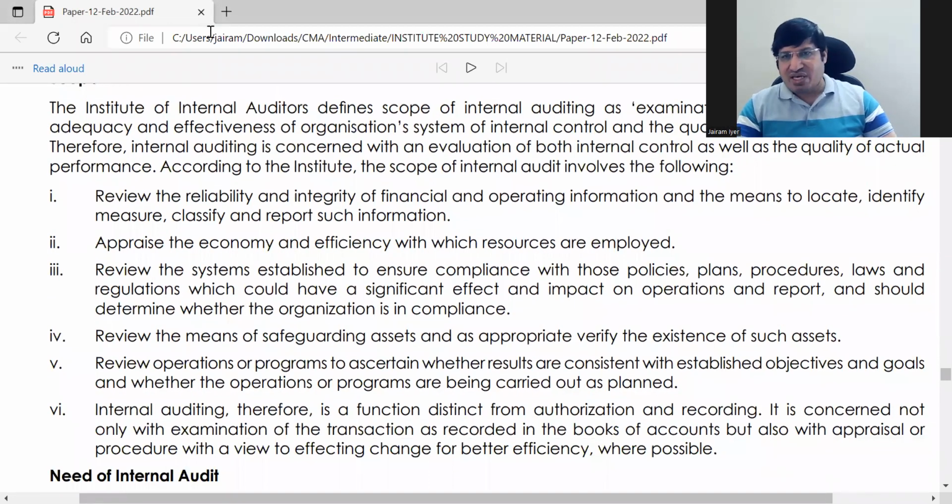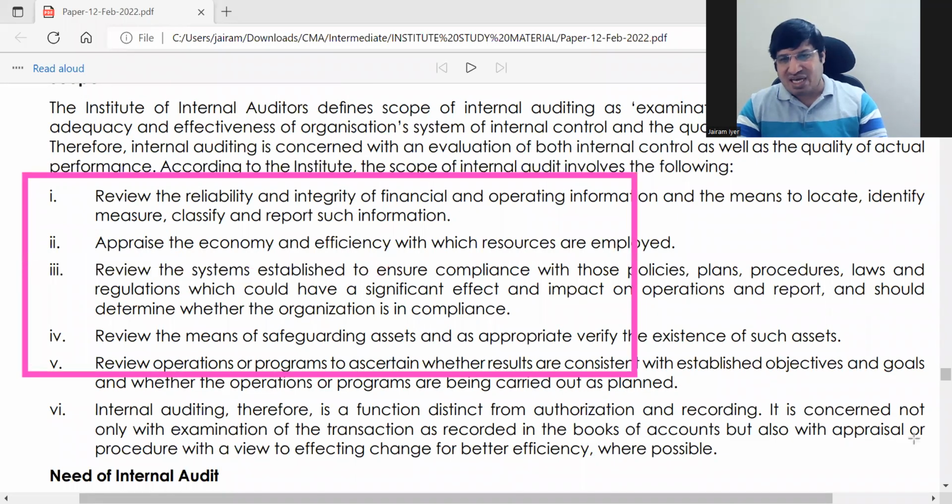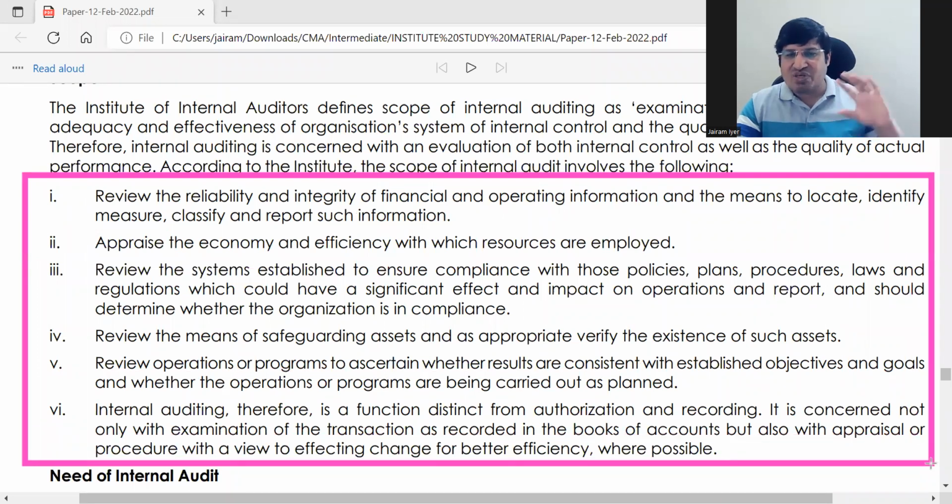So if आप देखोगे ये, this is also repacking of what we have studied earlier. Internal audit में वही specialty है. You have got 5-6 main points. The same thing will be repackaged as different questions.